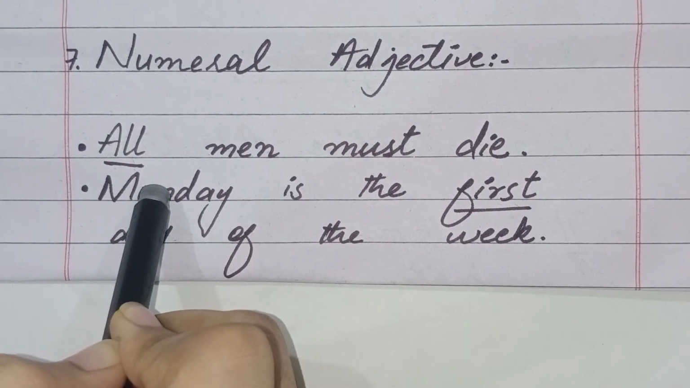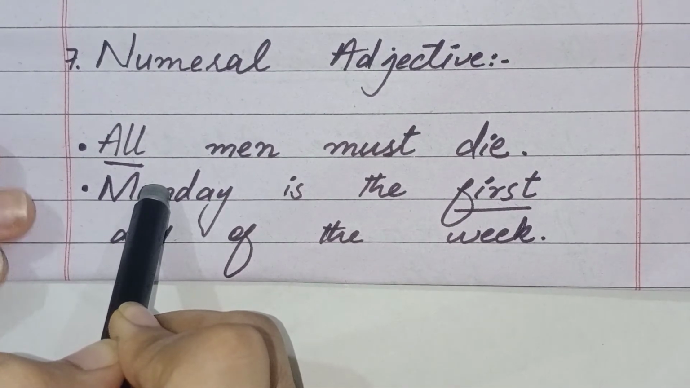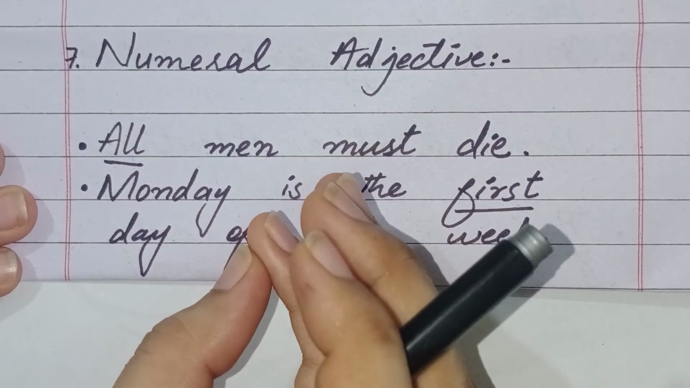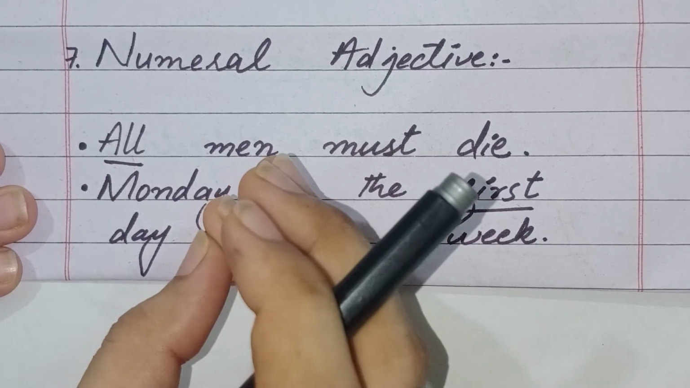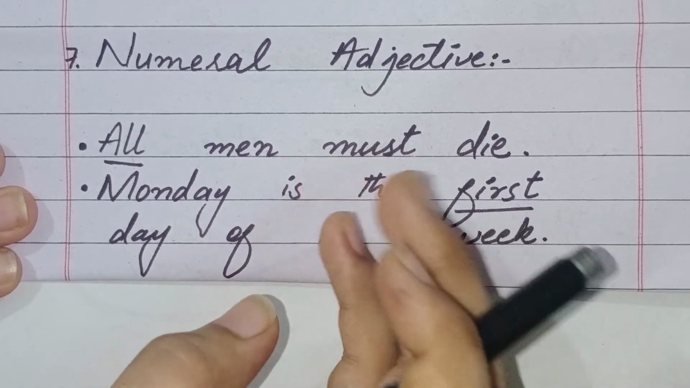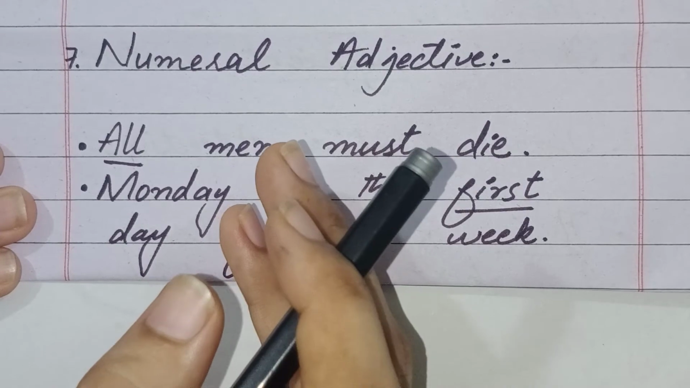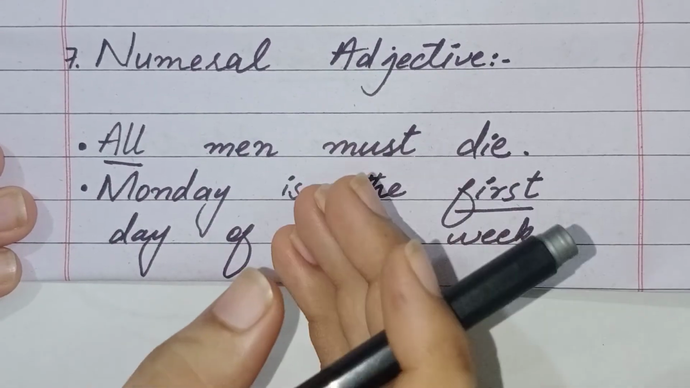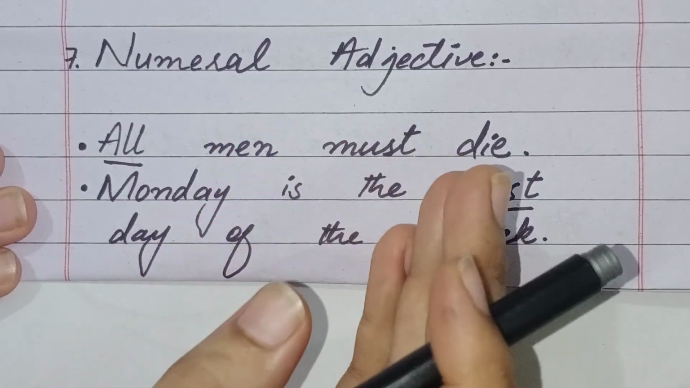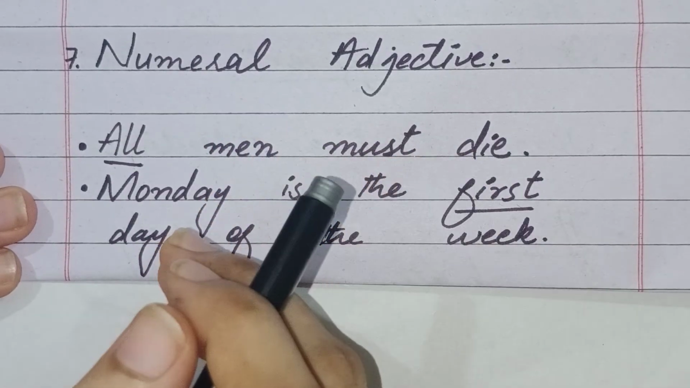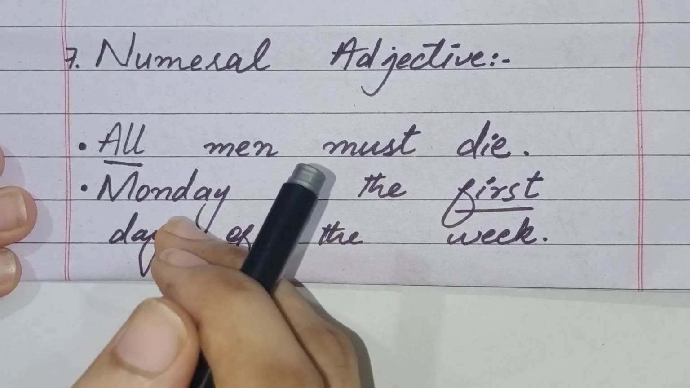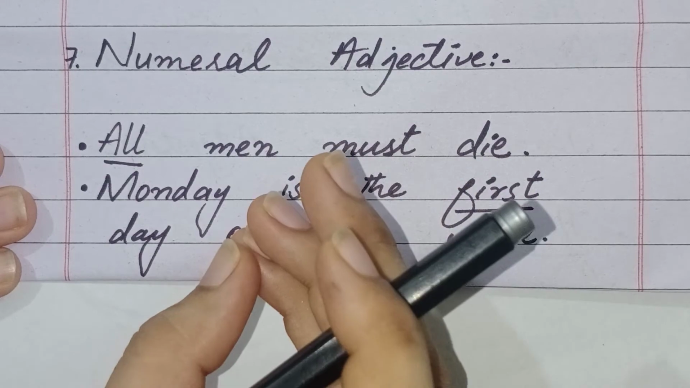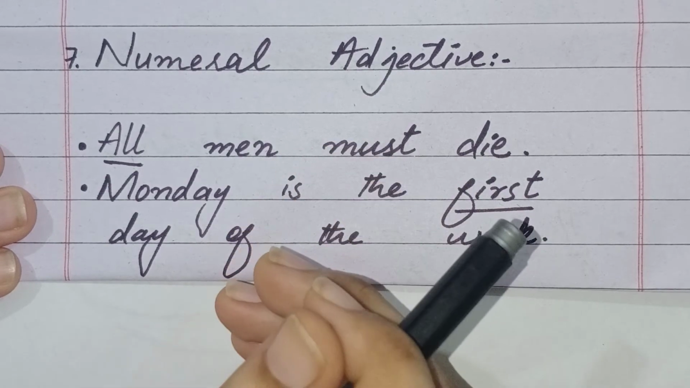So guys, numeral adjectives are of two kinds. First one is definite numeral adjective and second is indefinite numeral adjective. First of all, we'll talk about definite numeral adjectives. They include cardinals like 1, 2, 3 and so on, and ordinals like first, second, third and so on. Now we will talk about indefinite numeral adjectives. They don't denote an exact number, like all, many, any, several, etc.